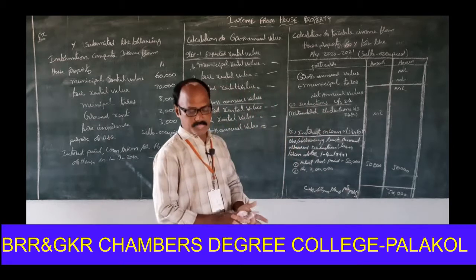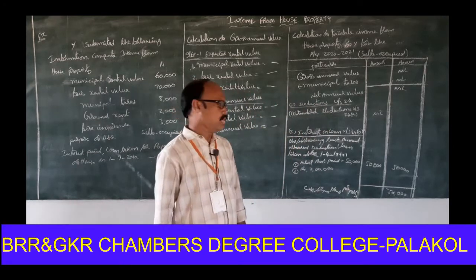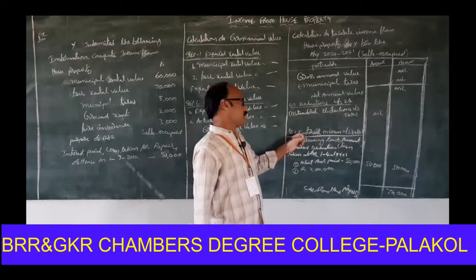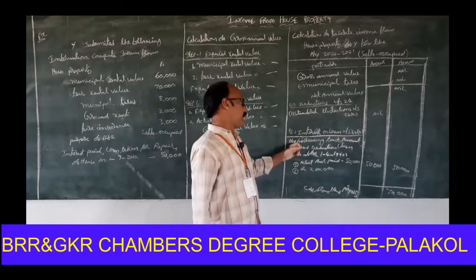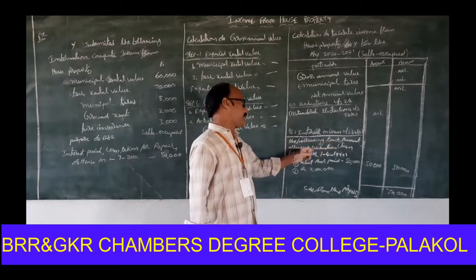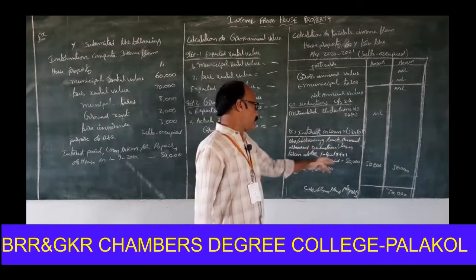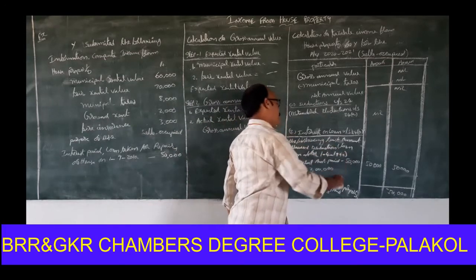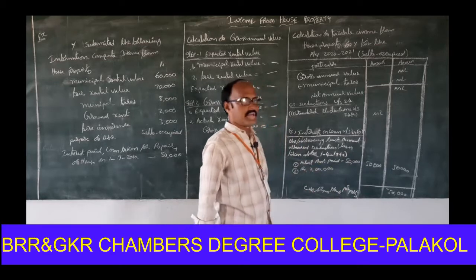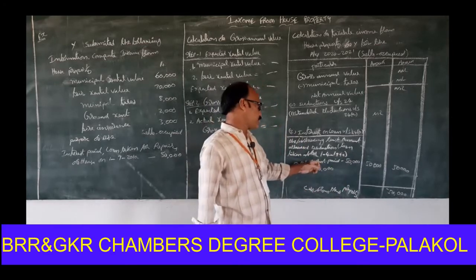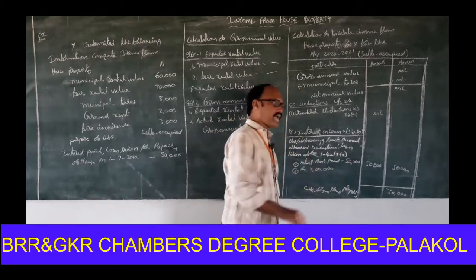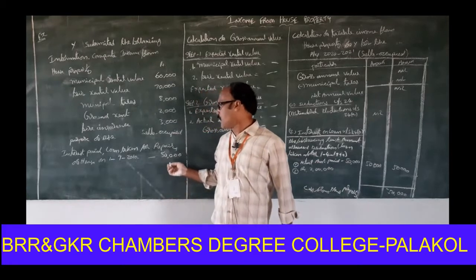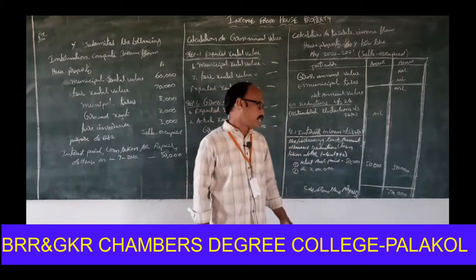Once again, interest on loan, the following least amount allowed deduction. Loan taken after 1/4/1999. 1. Actual amount paid. How much is the actual amount paid here? 50,000 rupees.